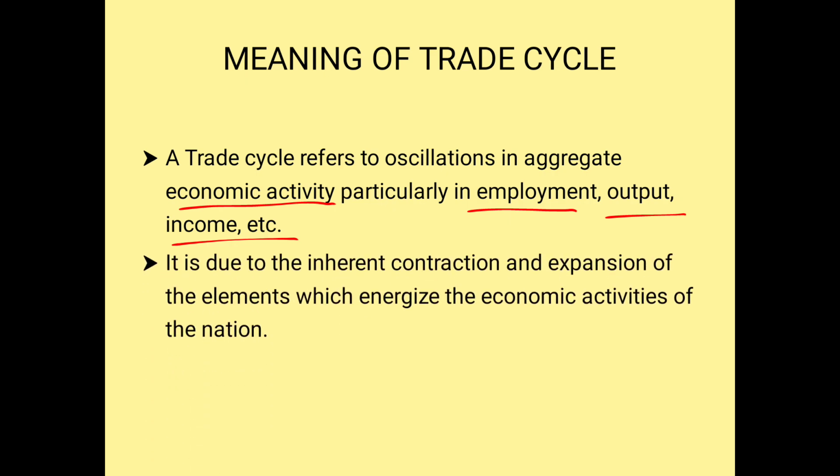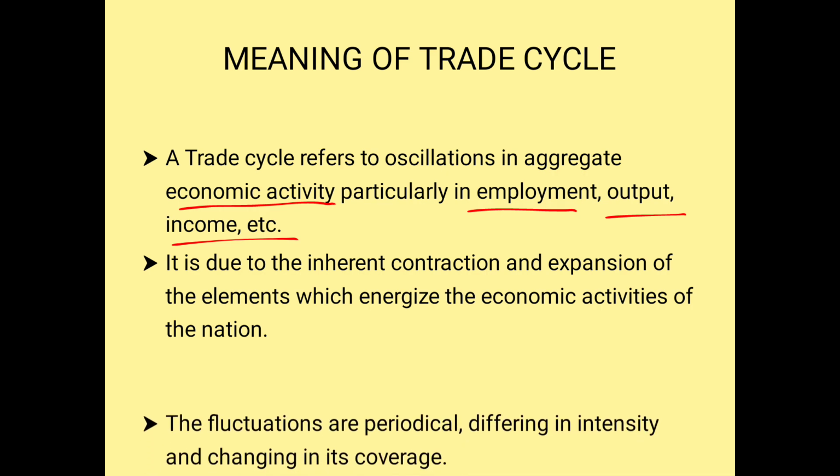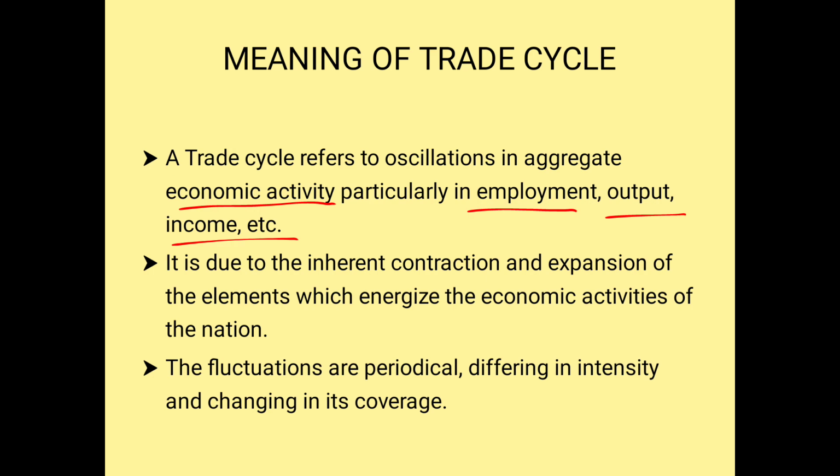So it is due to the inherent contraction and expansion of the elements which emerge in the economic activity of the nation. So sometimes there is a contraction, sometimes there is an expansion. Why this happens is because it depends upon which trade cycle the country is under. So the fluctuations are periodical, differing in intensity and change in its coverage.